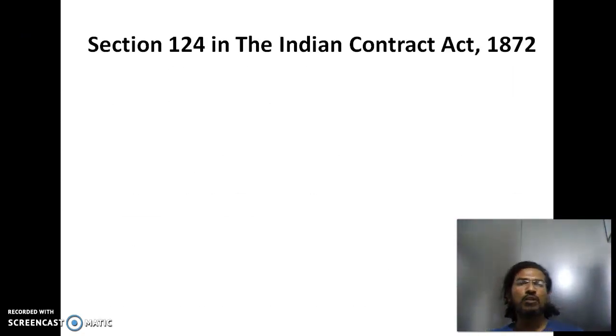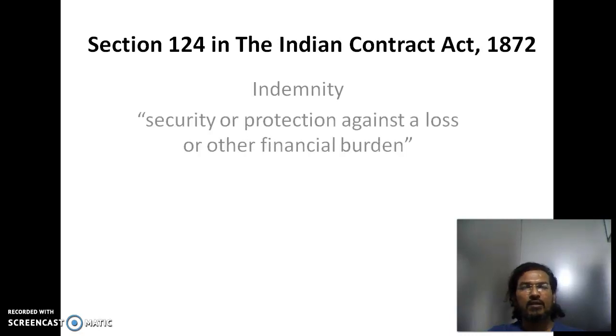Hi guys. Today let's try to understand Section 124 of the Indian Contract Act, which is basically the beginning of special contracts. This section talks about indemnity. What is the meaning of indemnity? As per the dictionary meaning, it is some kind of protection given against a loss. By whom? Let's see.